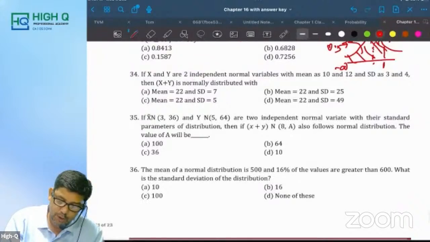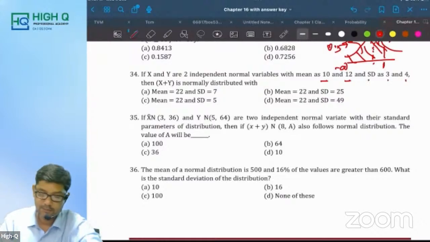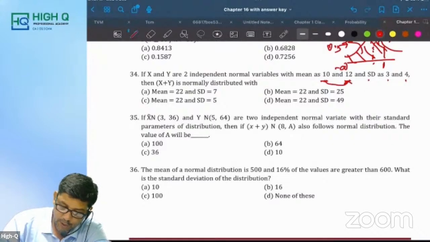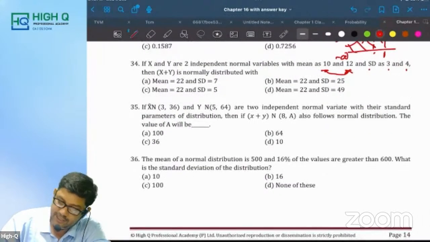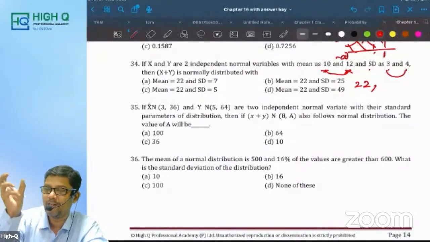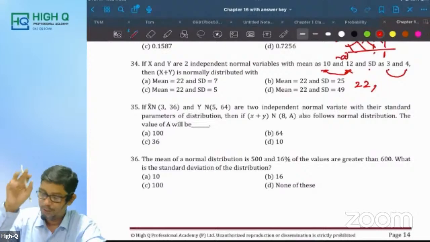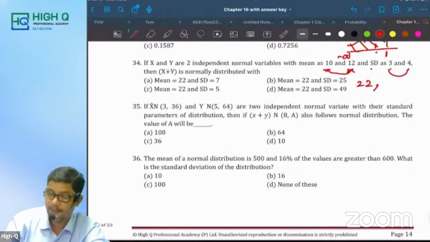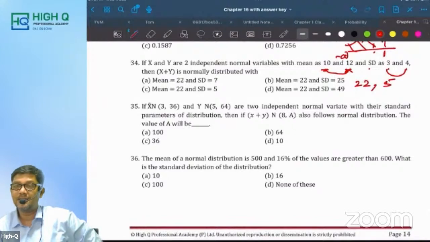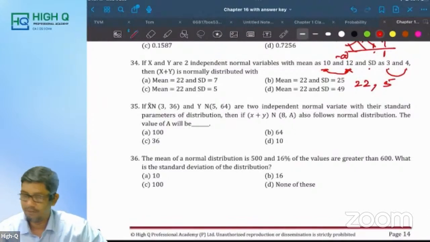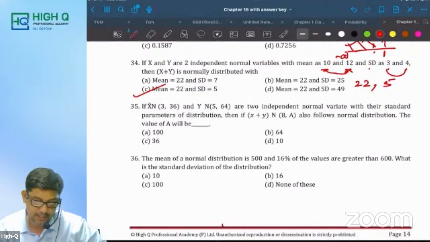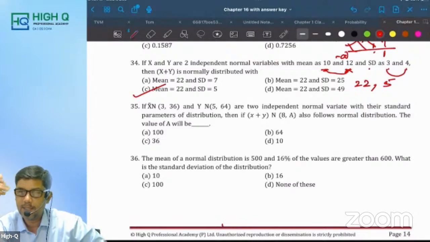If x and y are two independent normal variables with mean 10 and 12 and standard deviations 3 and 4, x plus y. Please mark this question. They ask if normally distributed, the mean is just simply 10 plus 12 is 22. Next, standard deviation. Don't take it as 3 and 4, it is 3 square and 4 square. Only variance adds, parameters are sigma square only. So 3 square plus 4 square is equal to what? 25. So square root of 25 is 5, because they ask you to find the standard deviation. So standard deviation is 5. What is the answer, my dear? C. Generally, people will mark it as A. That is wrong. C.